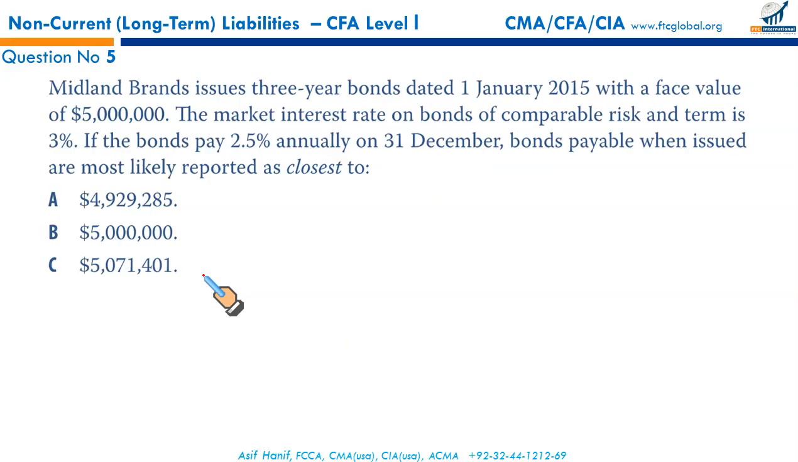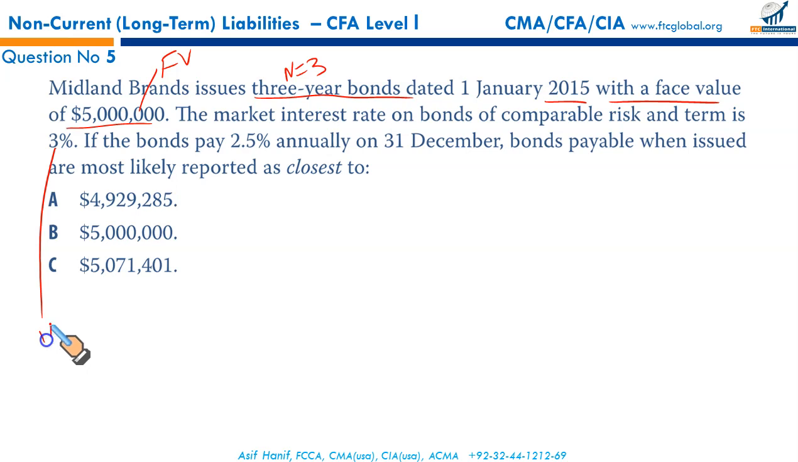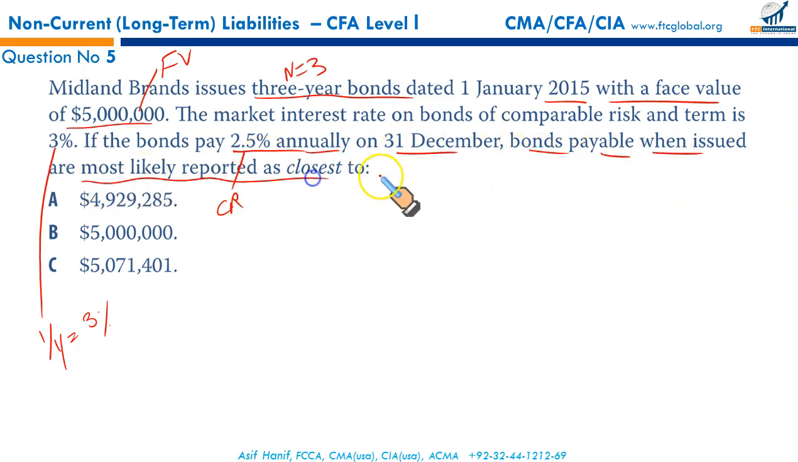Next, Midland Brands issues 3-year bonds, that is N is 3, dated 1st January 2015 with a face value of $5 million, FV. The market interest rate on bonds of comparable risk and term is 3%. That is your MRI, or interest rate per period. If the bond pays 2.5% annually, now this is your coupon rate. On 31st December, bonds payable when issued are most likely reported at what?